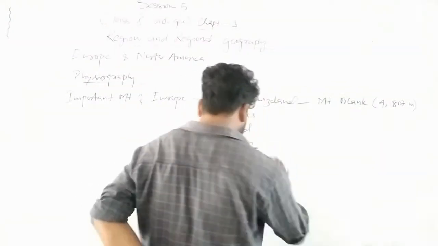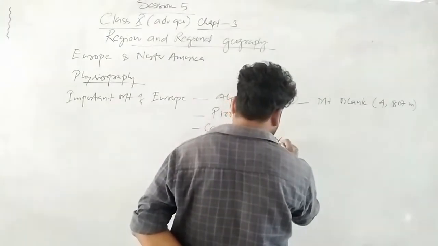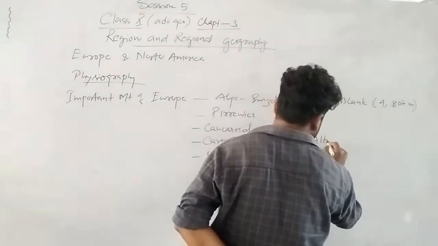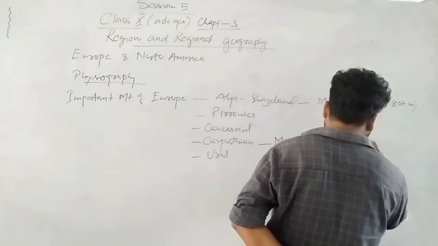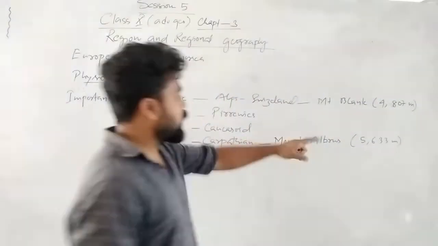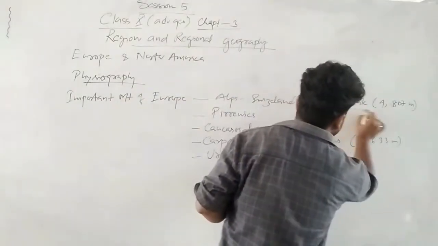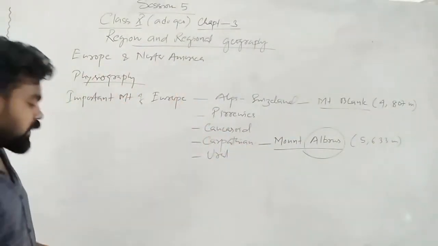Okay. Again, Mount Elbrus is the highest point of Europe. That means if the question comes, what is the highest point of Europe, you should write Mount Elbrus. Okay, because Mount Elbrus is higher than Mont Blanc.